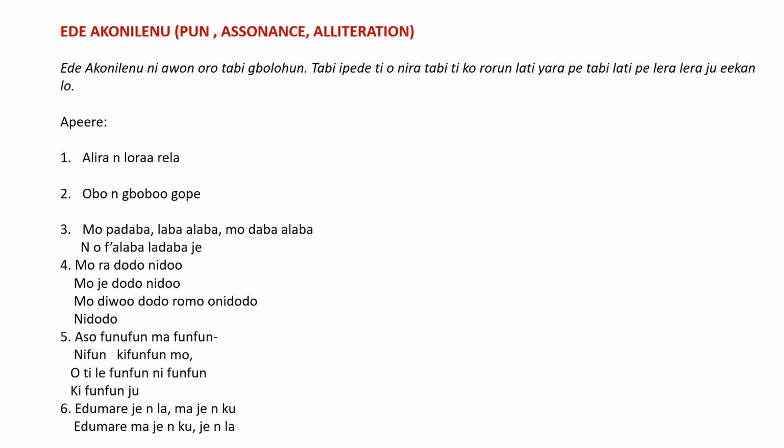Àdàbà is dove. I killed a dove in a village called Alaba. When I returned to the interior of Alaba village, Mo padà bà lábàlábà. N ò fàlábà ládàbà jẹ.